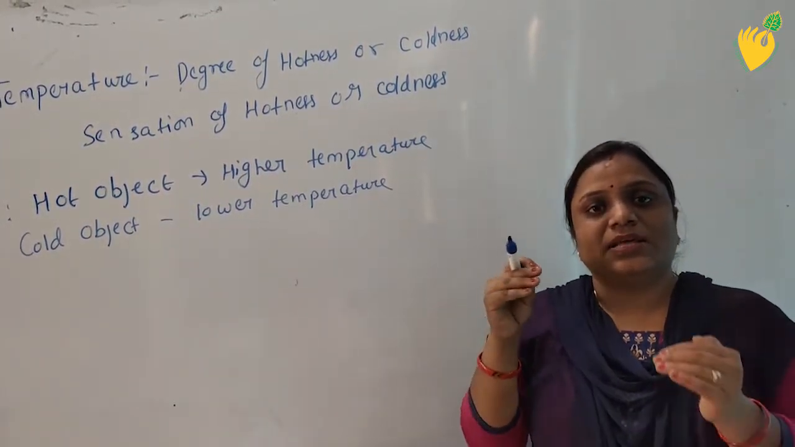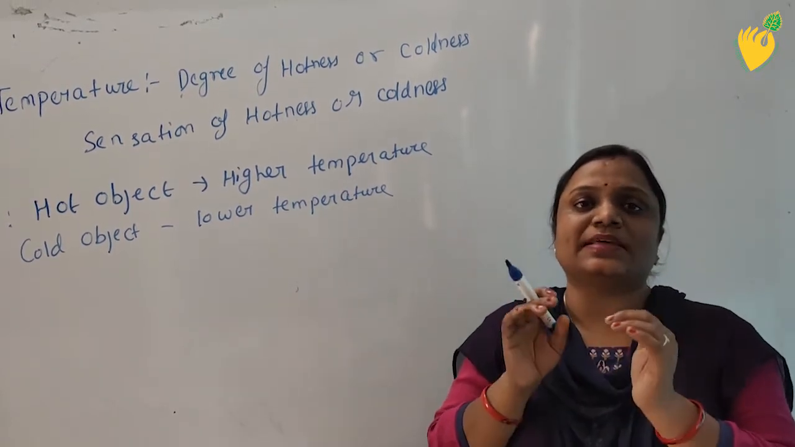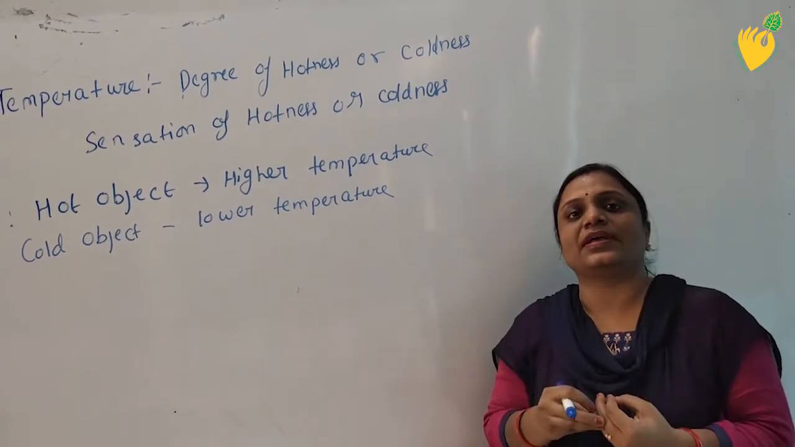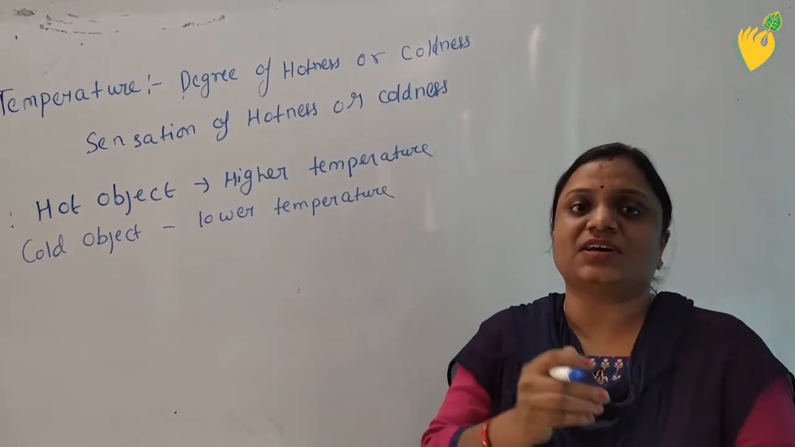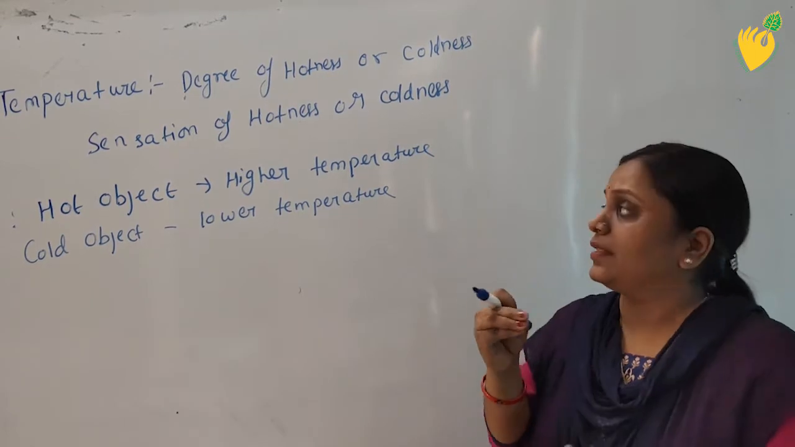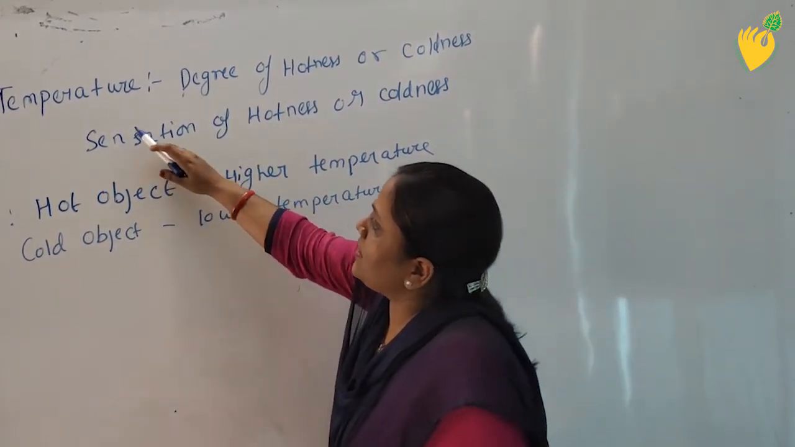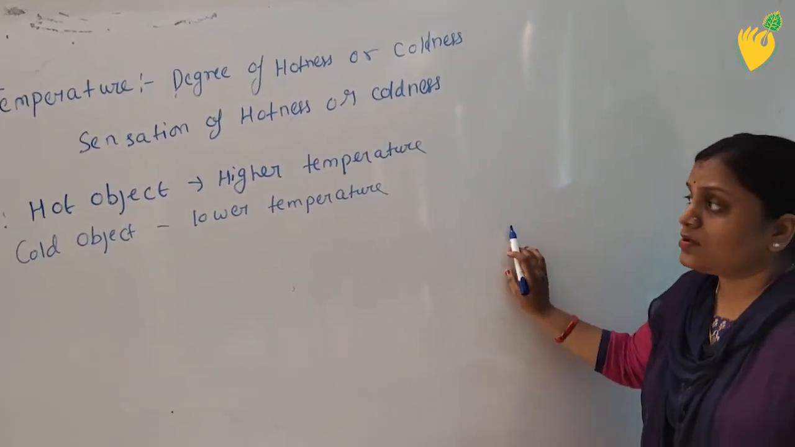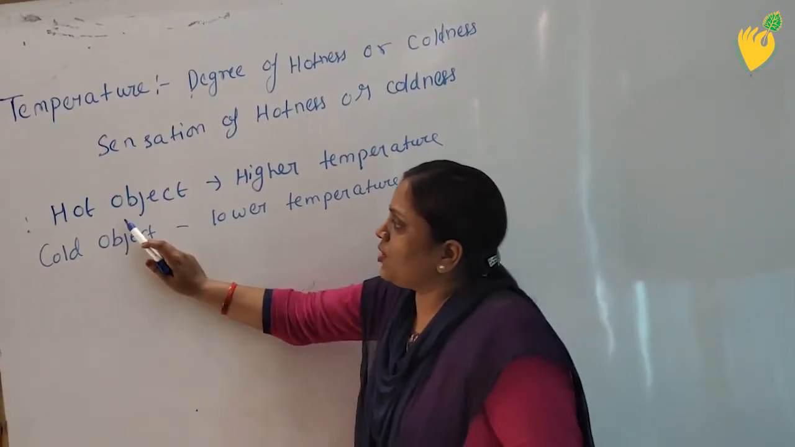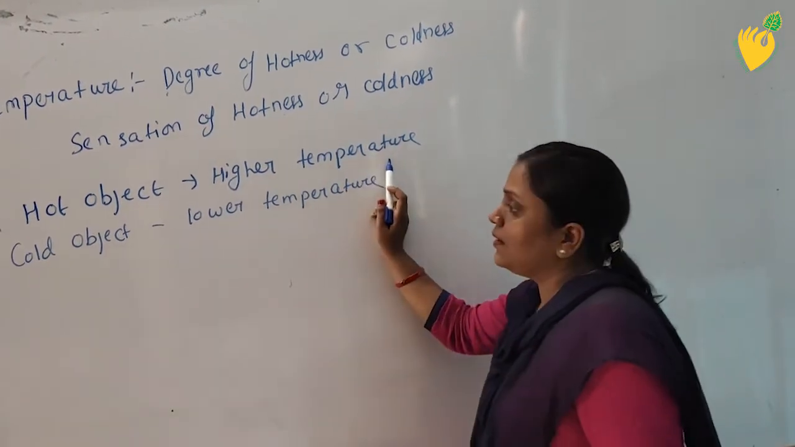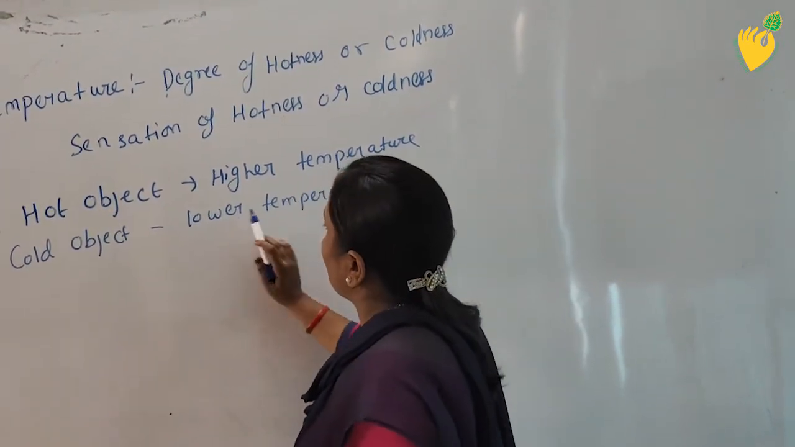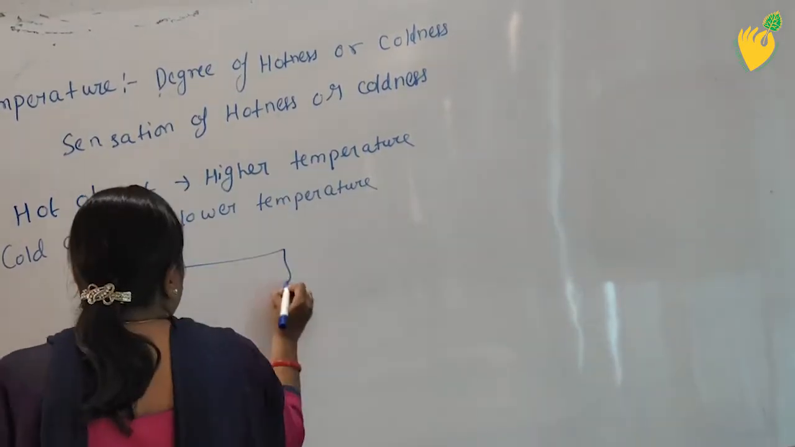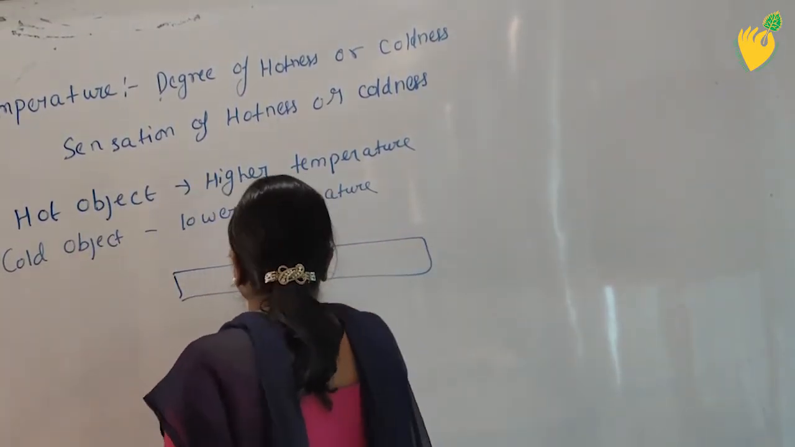Sensation means the things which you can feel by your senses. Whenever you touch a hot object you can feel the hotness, and whenever you touch a cold object you can feel the coldness. In the same way, as written, sensation of hotness or coldness of a body. We can say the temperature of a hot object will be higher and the temperature of a cold object will be lower. I have already told you about these things.